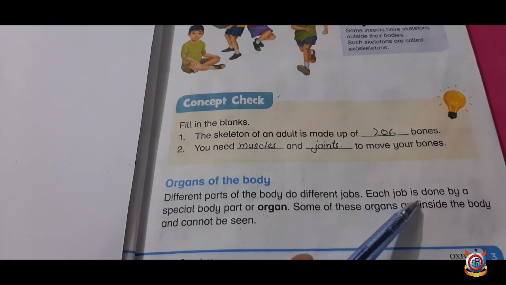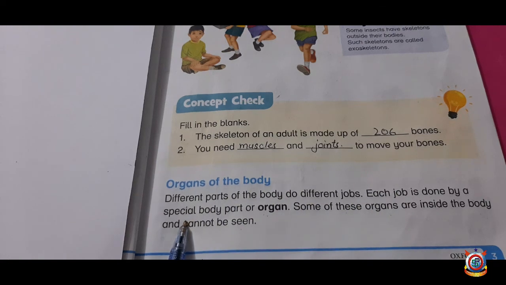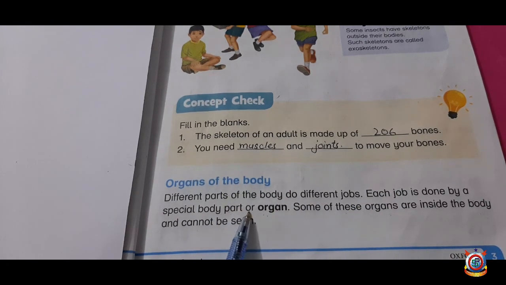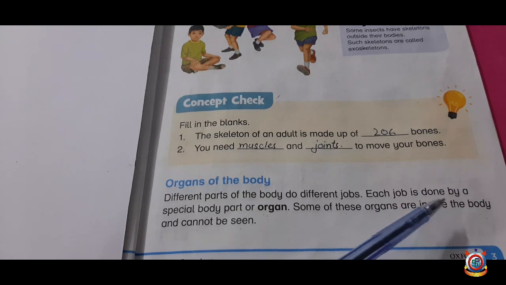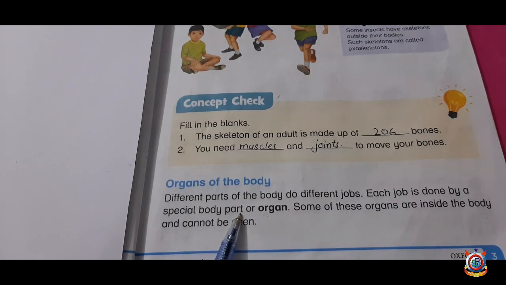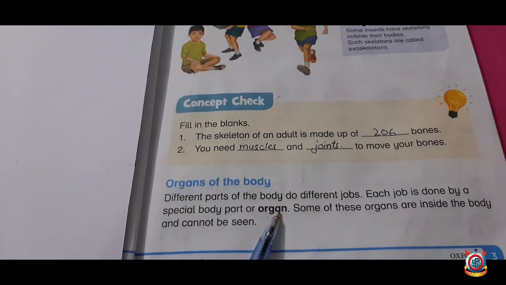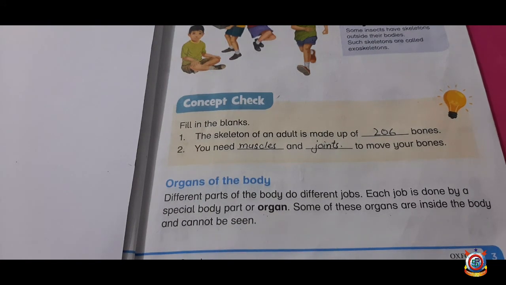Each job is done by special body parts or organs.